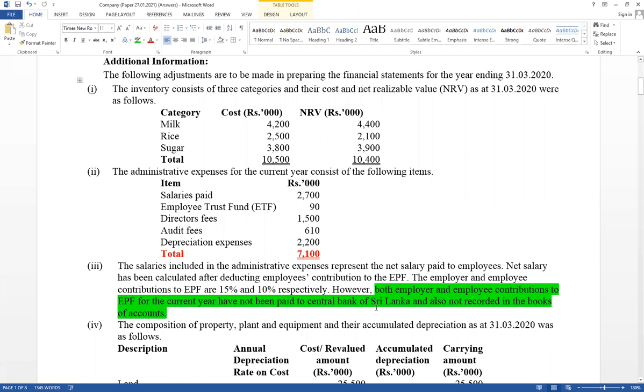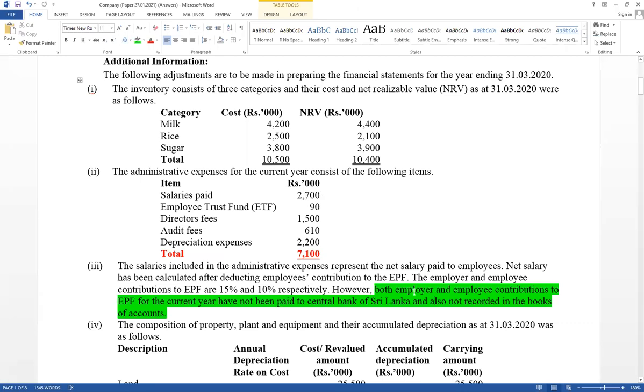EPF, both you have to consider employee contribution. Employee contribution affects salary. If it has recorded, salary account debit, EPF payable account credit, but contribution of employee not recorded, therefore net salary available.